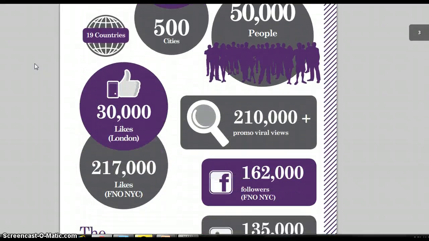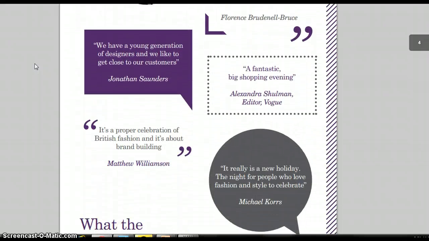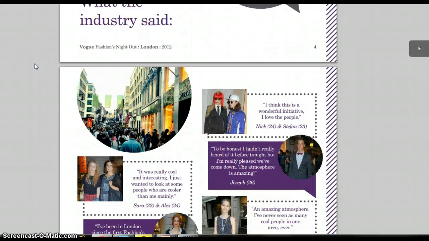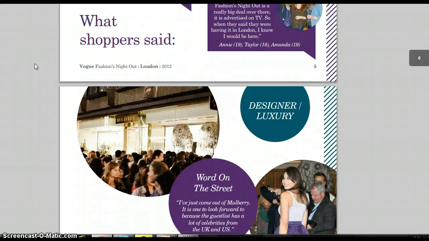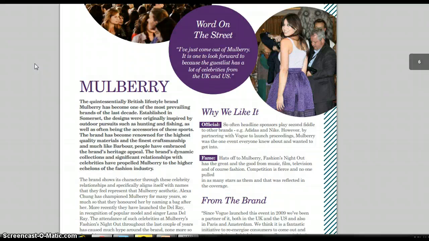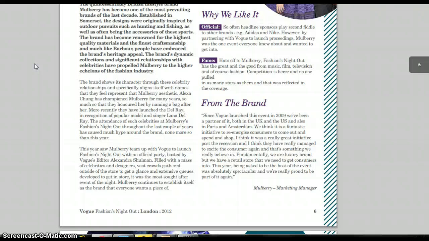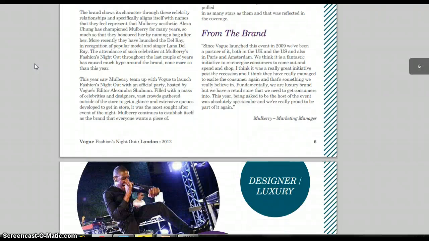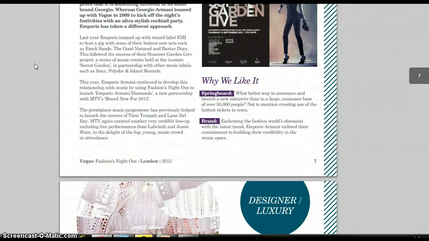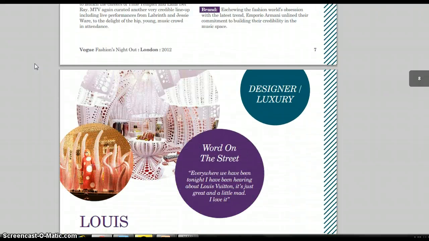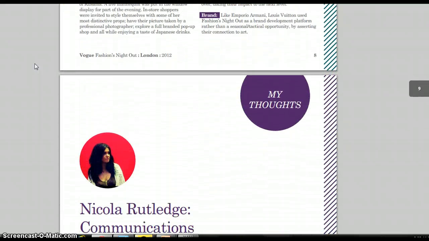And as you scroll down more, you notice that the basis of the slides are quotes, and once you get past the quotations and the images of the people who made those quotes, it appears to be different articles on different places in London and different things that are going on, but it's extremely wordy. And if I were going to Fashion Week in London, I would not want to have to read through all of this just to figure out what is happening.